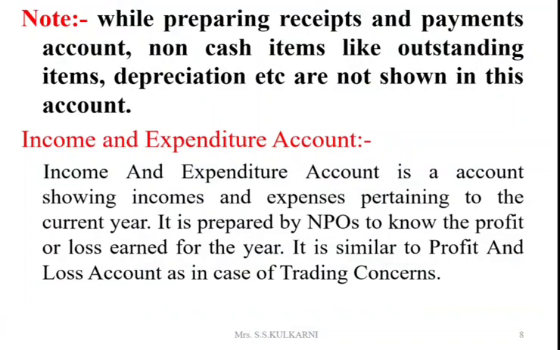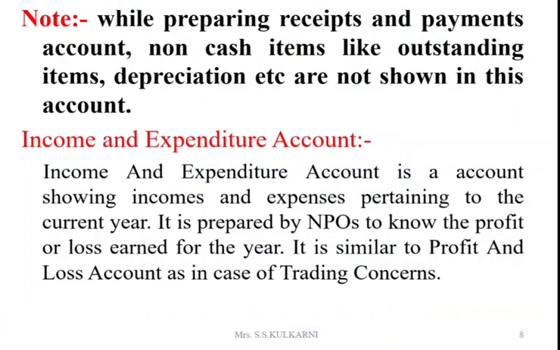The second statement we are preparing is income and expenditure account. Income and expenditure account is an account showing incomes and expenses pertaining to the current year. It is prepared by NPOs to know the profit or loss earned during the year.